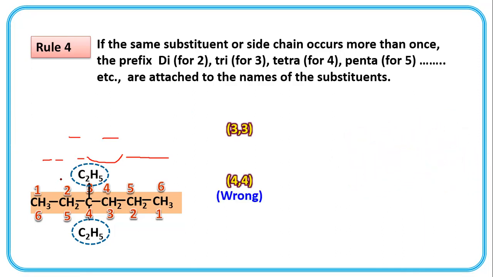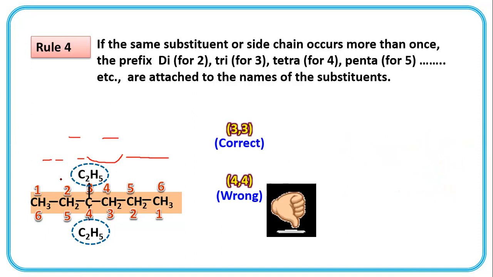6 is smaller than 8. Therefore 4, 4 numbering is wrong, and the 3, 3 position of the ethyl groups is correct. So the name is 3,3 diethyl hexane. 3,3 diethyl hexane.